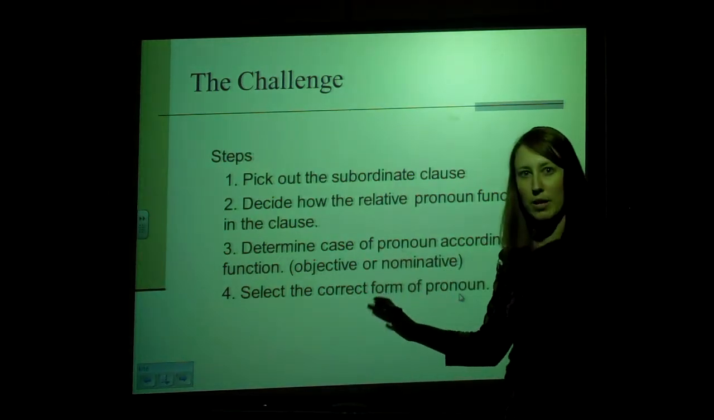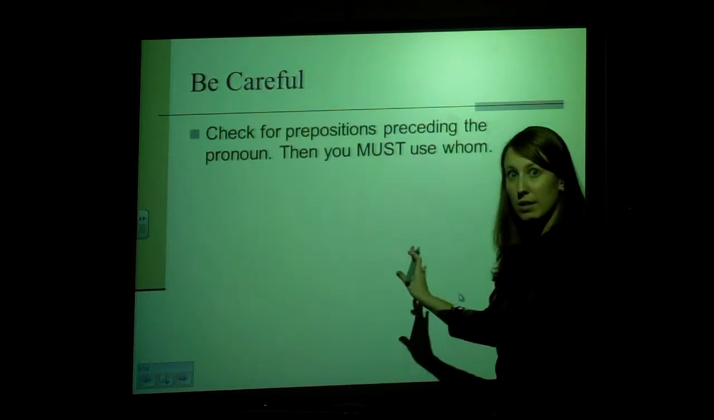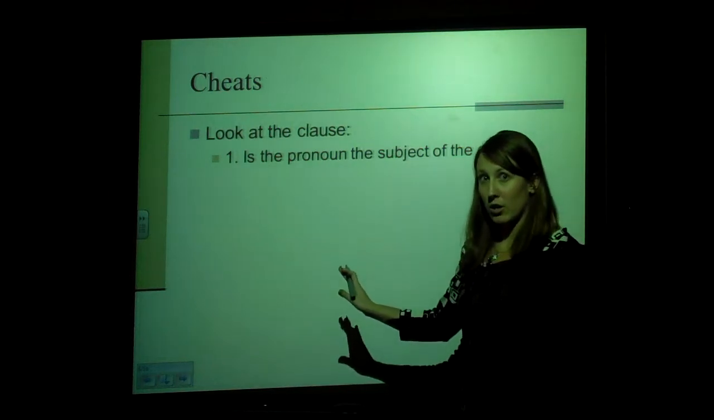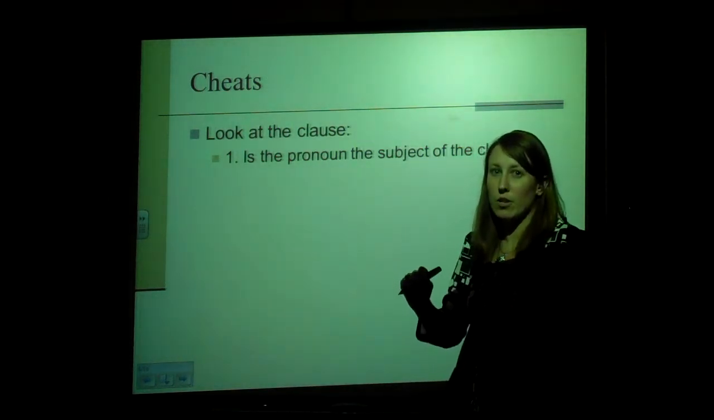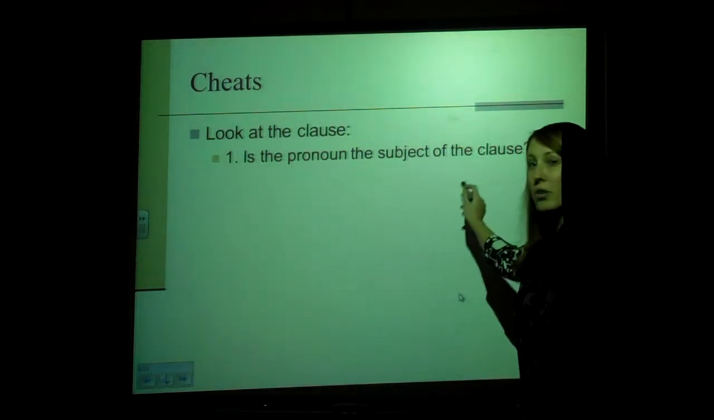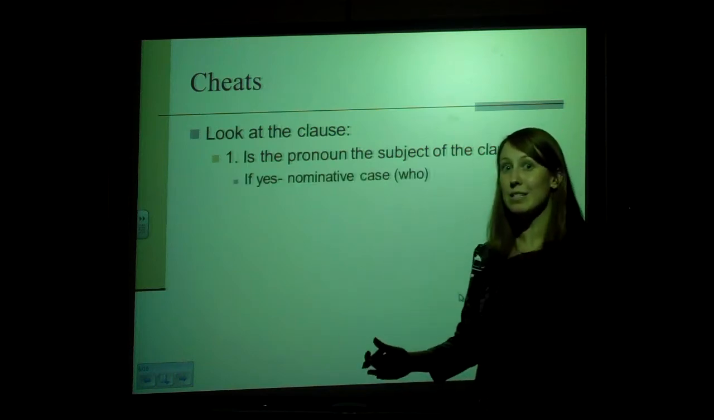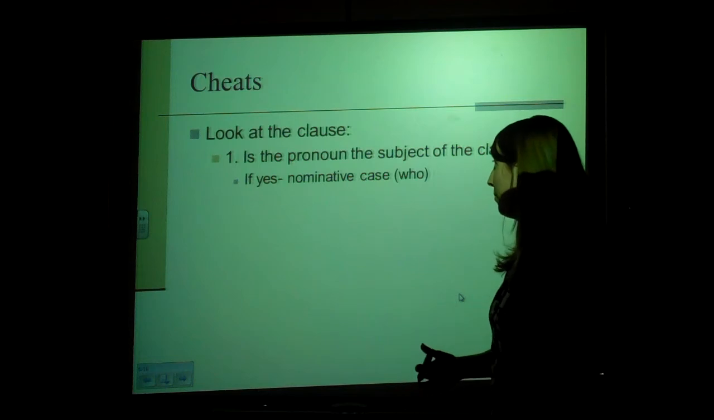This sounds very complicated, and I never really do it this way. Let's take a look at how I cheat my way through this. If you look at the clause, there's really only two ways that you're ever going to use who. I want you to figure out if the pronoun is the subject of the clause. If it is, it has to be nominative. You have to choose who.